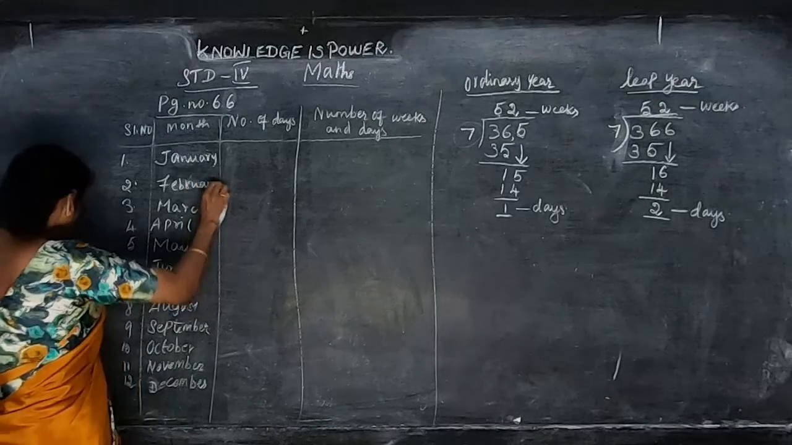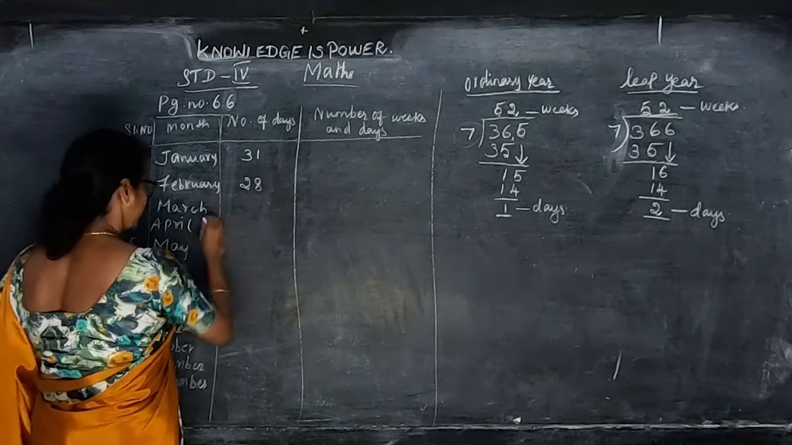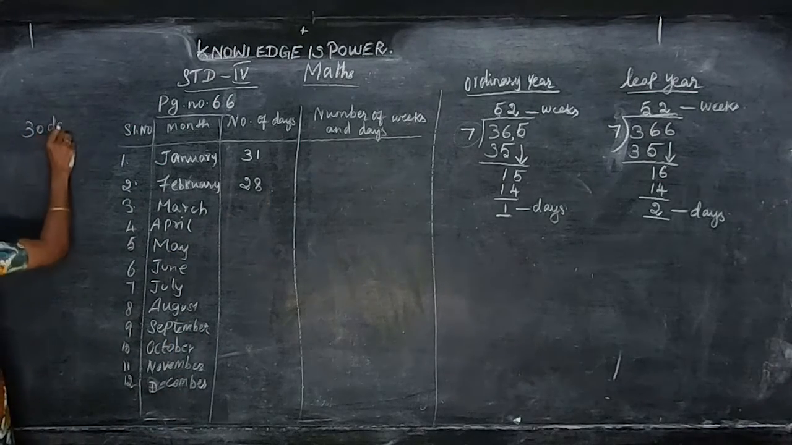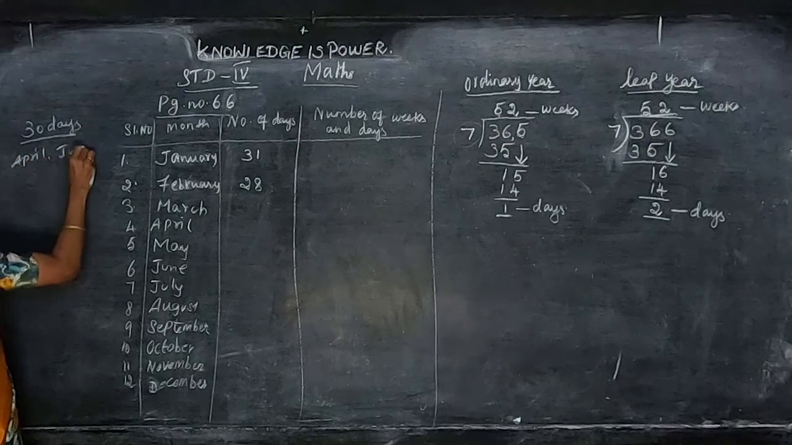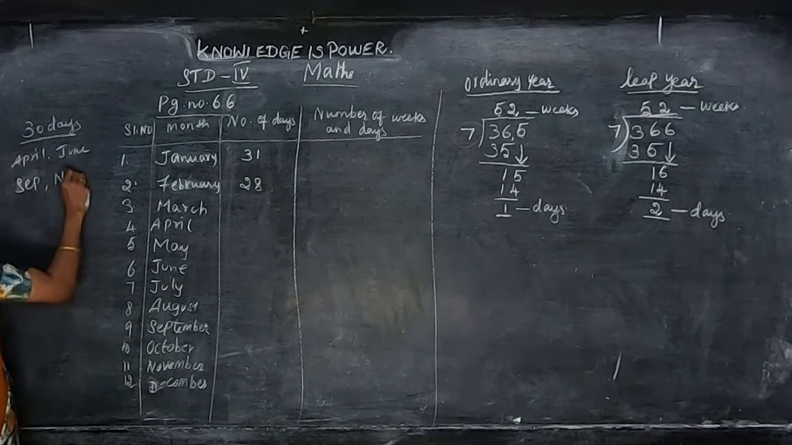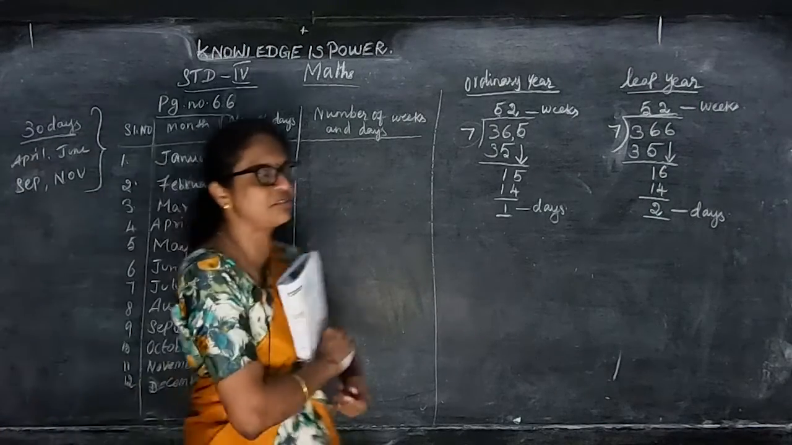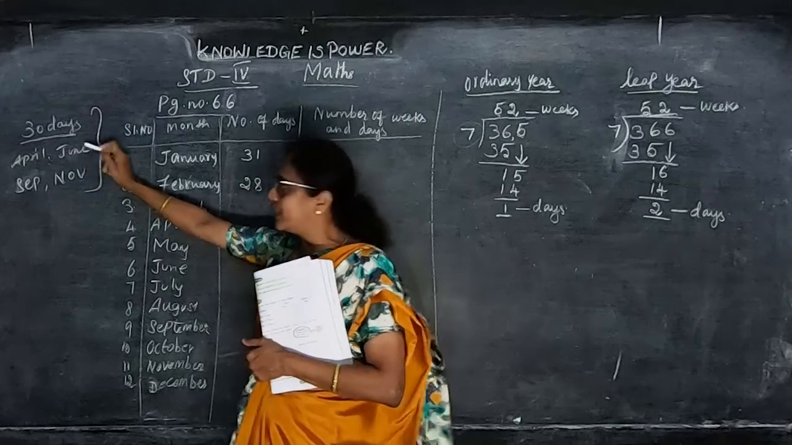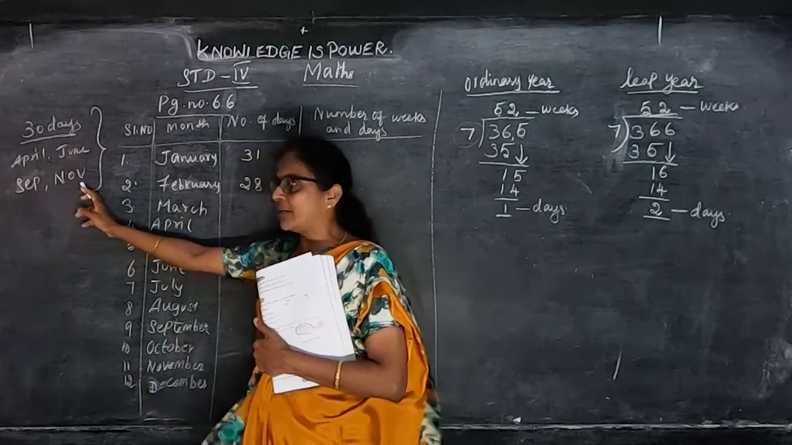January has 31 days and February 28 days. There is one rhyme for the 30-day months: September, April, June, November. How can we remember these 4 months? April, the exam finishes, so April has 30 days. In June the school reopens, so 30 days. In September the first midterm comes, so 30 days. After that November, also 30 days.